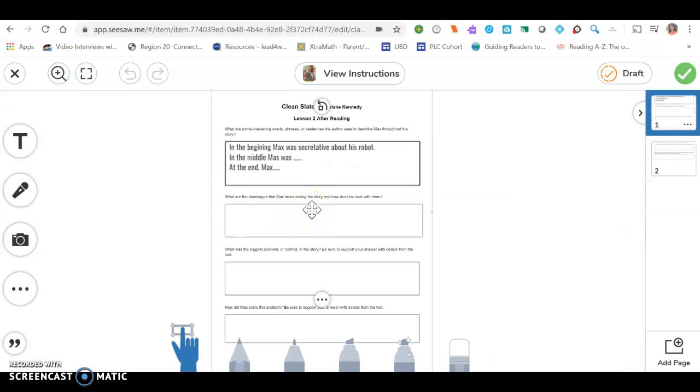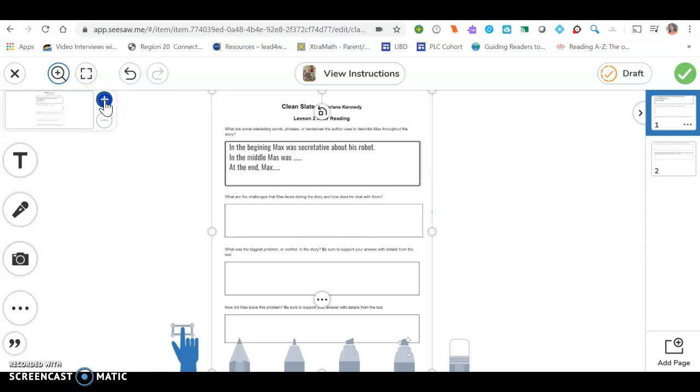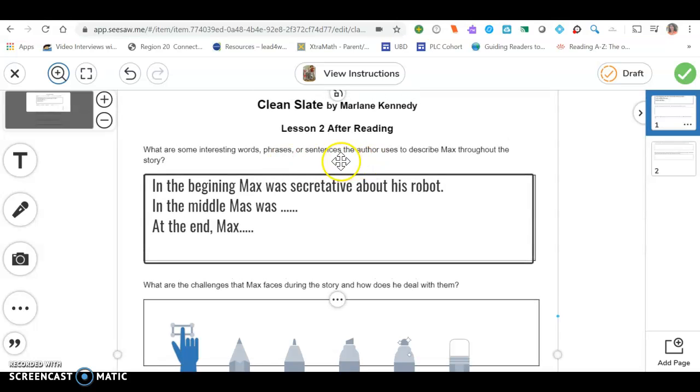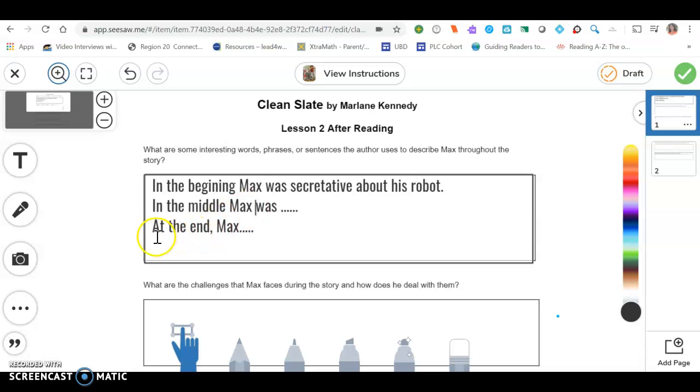Okay, so here we have our, let's see, I'm going to unlock and increase the size again. Now, since it says throughout the story, we need a sentence that is describing Max at the beginning of the story, a sentence that describes Max in the middle of the story, and look at that, I misspelled Max, so I'm going to correct that. And then a sentence that describes Max at the end of the story.